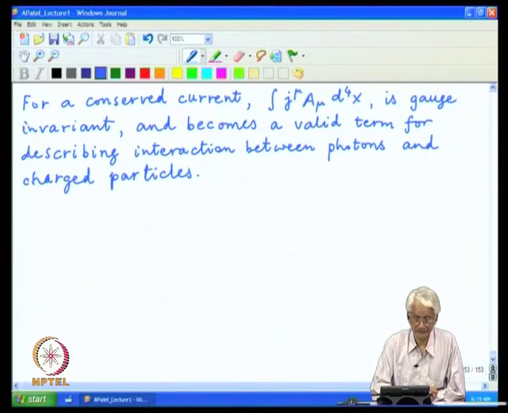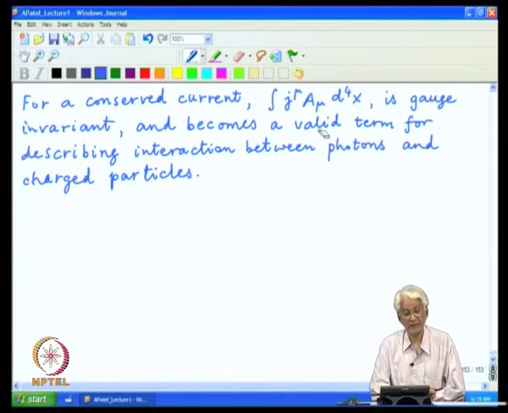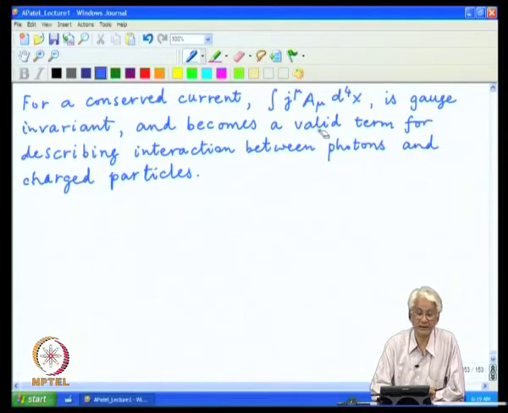That current can be contracted with the electromagnetic vector potential as j mu A mu, and when integrated over the whole space time, that is the interaction between the charged particle and the electromagnetic field, and that object automatically satisfies the principle of gauge invariance.